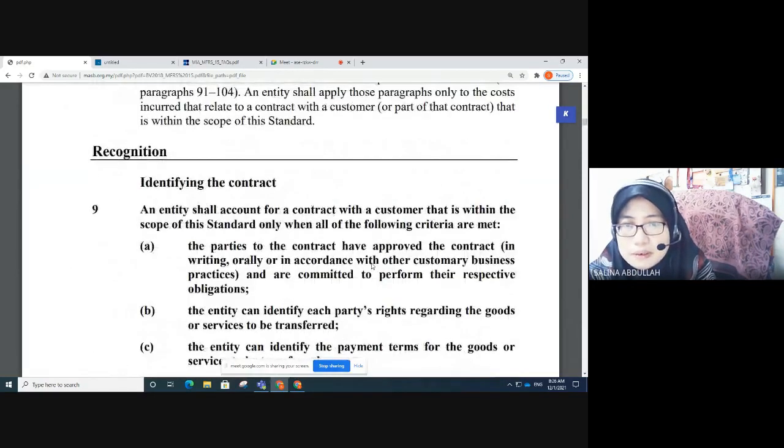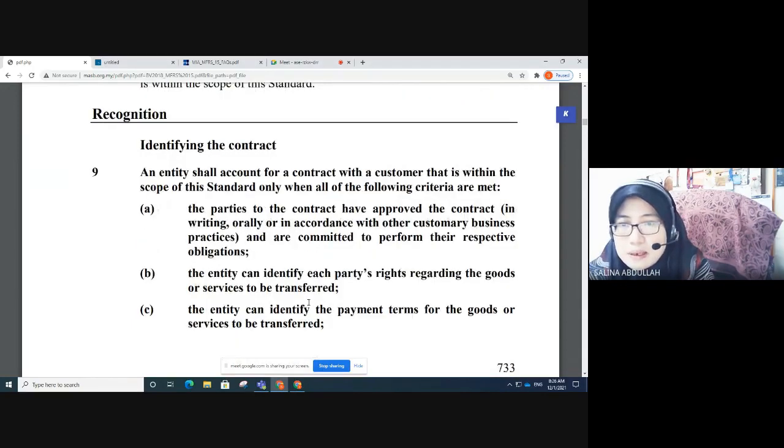Recognition. It is important that the company identifies the contract. An entity shall, as in paragraph 9, account for a contract with a customer that is within the scope of this standard only when all of the following criteria are met.